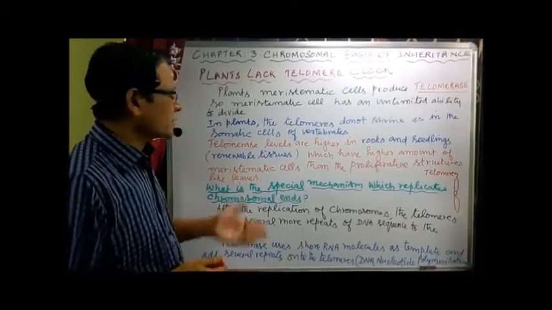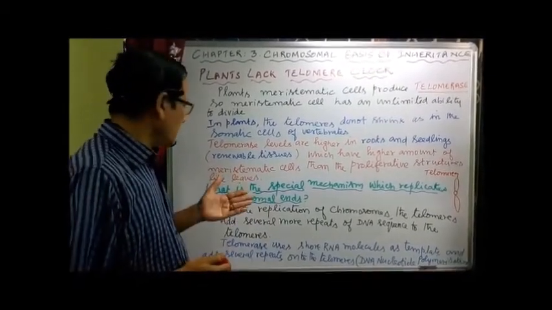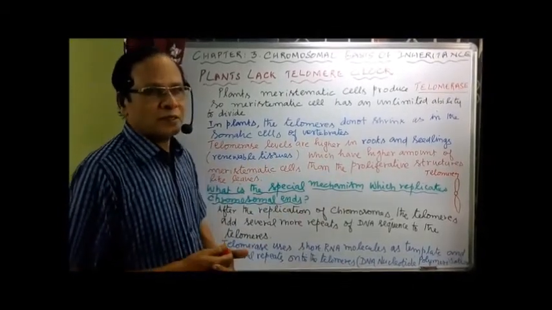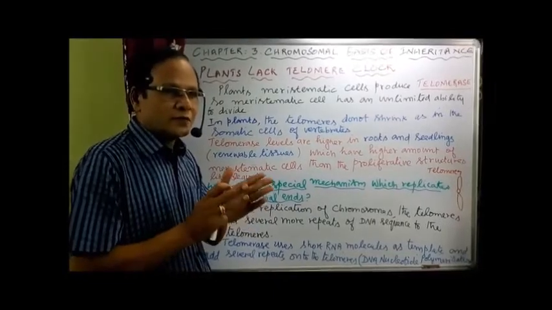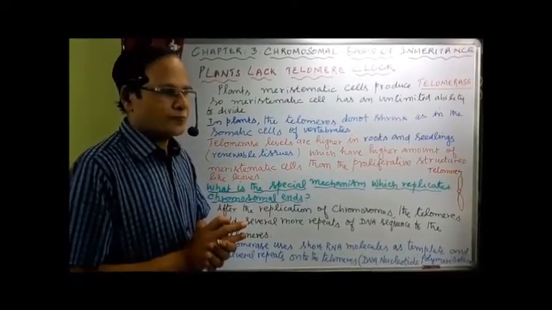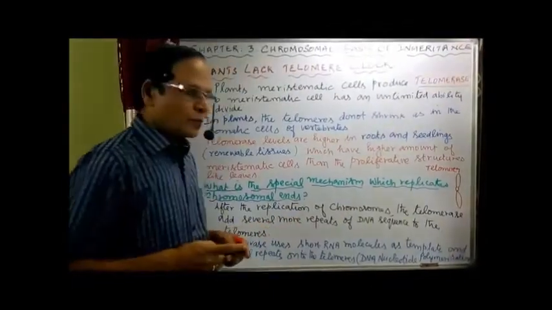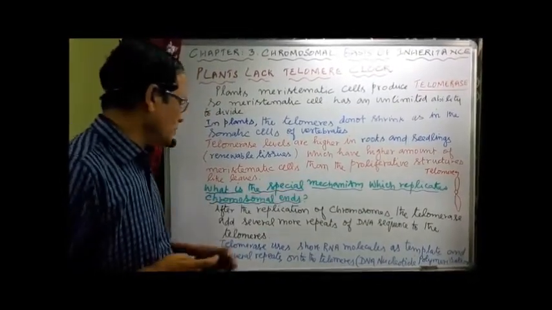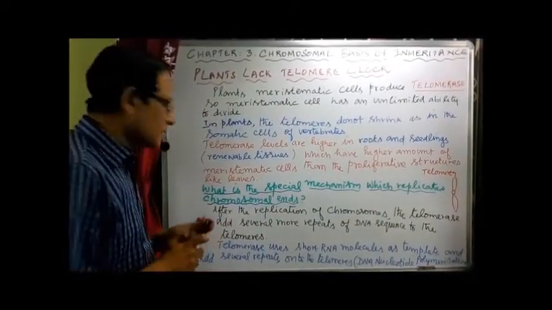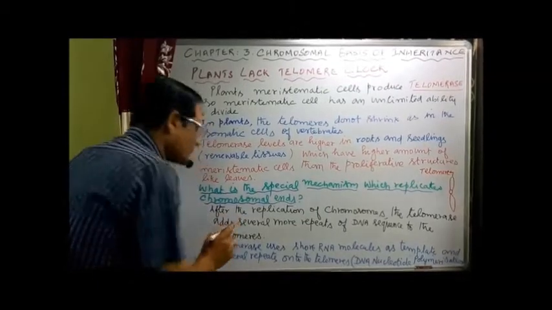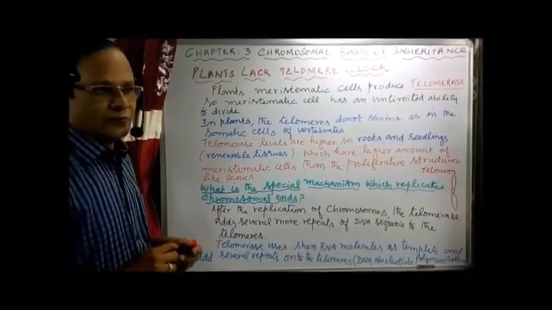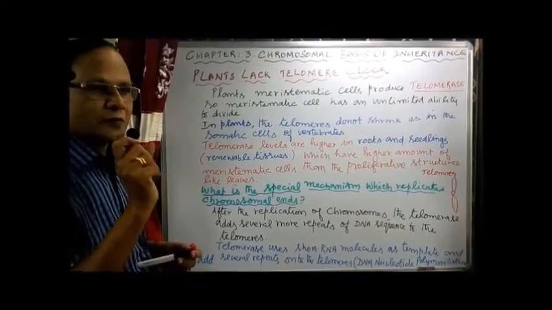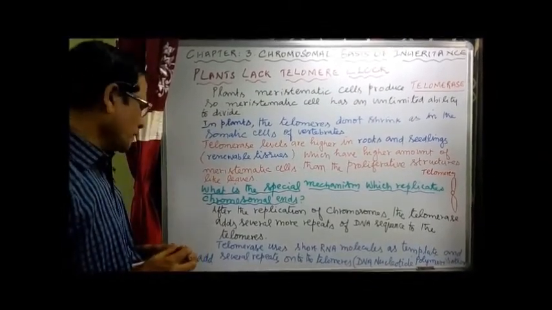Now what is the special mechanism which replicates the chromosomal end, or the telomere? There is a special mechanism for the replication of the chromosomal end. After the replication of the remaining part of the chromosome, the enzyme telomerase adds several more repeats of repetitive DNA sequence to the telomeres. So the telomere always has a repetitive sequence of DNA.